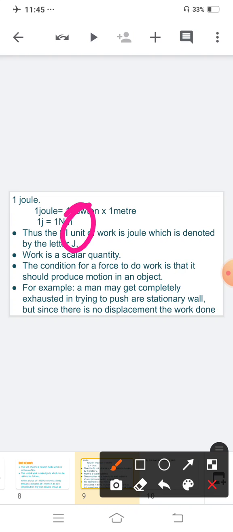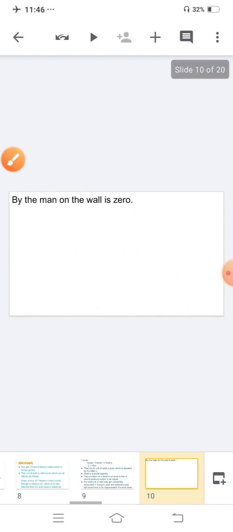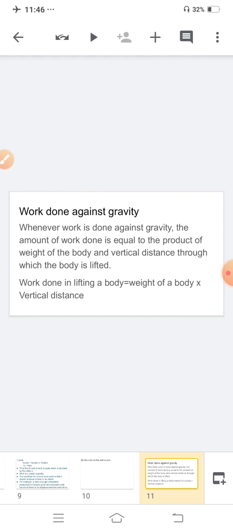Work is a scalar quantity. Scalar means we will only consider magnitude. We will not bother about direction. The condition for a force to do work is that it should produce motion in an object. For example, a man may get completely exhausted in trying to push a stationary wall, but since there is no displacement, the work done by the man on the wall is 0. Is this clear?